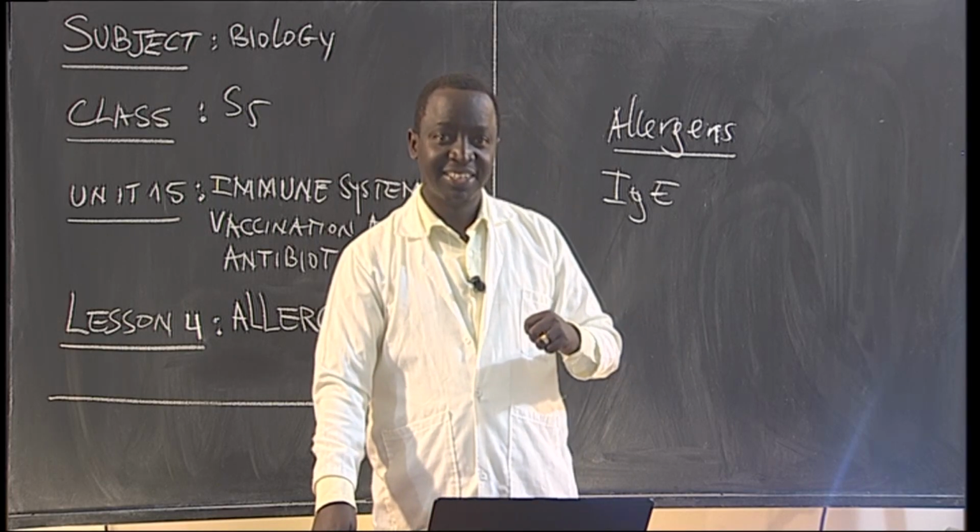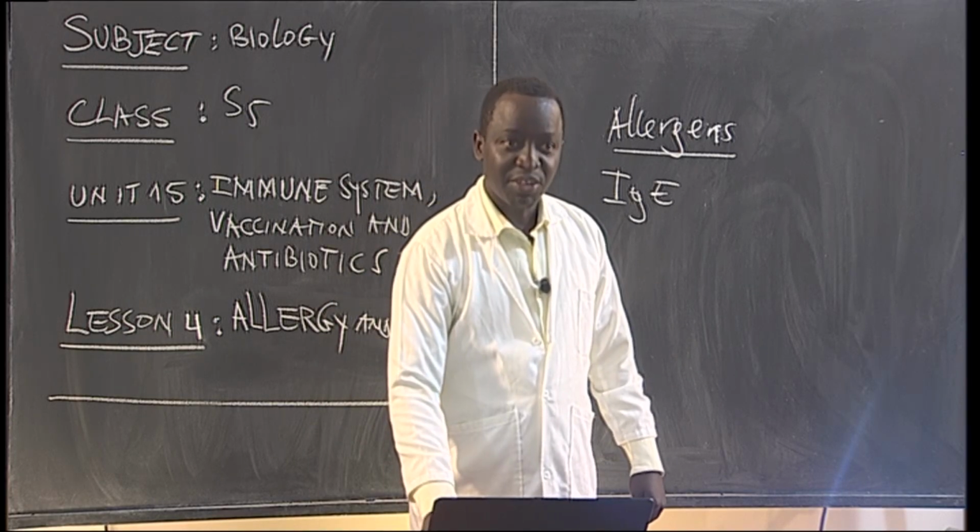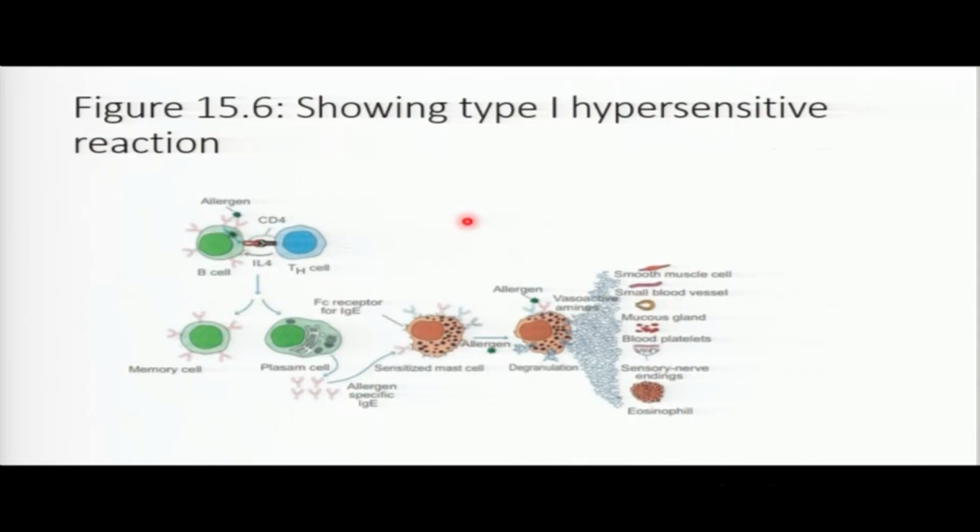Are you together? Nice. So what we have seen, we can even see on this diagram. You see? Suppose those are white blood cells. We do have these B cells. You see? We do have also these T helper cells. And then finally, allergens, like food, like dust, like pollen, like fur. So when they come, they do attach on what? On these white blood cells. You see?